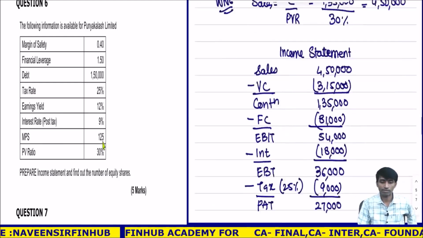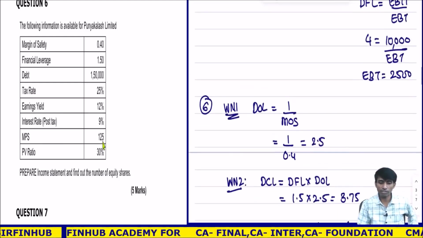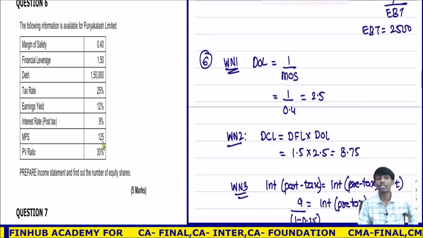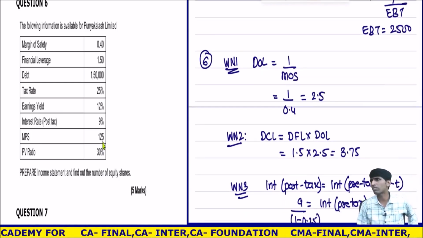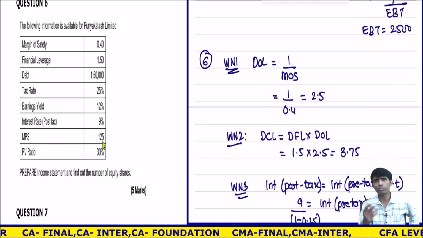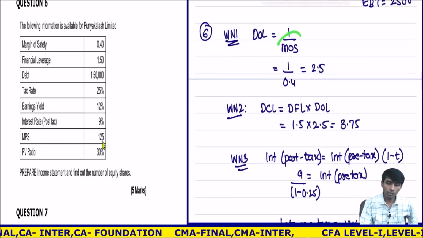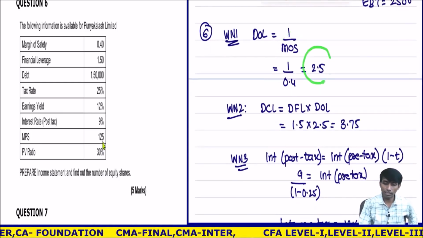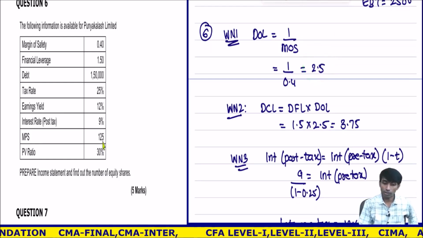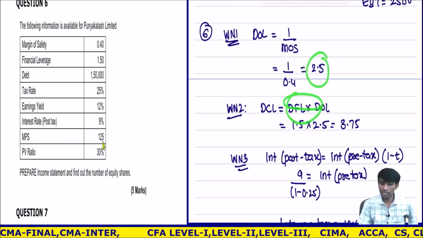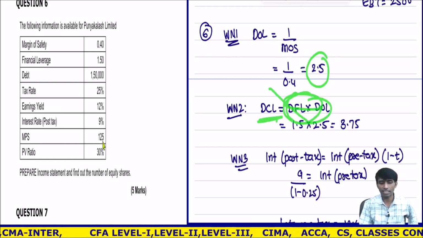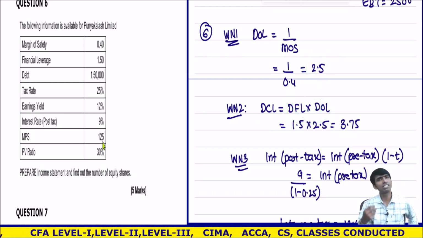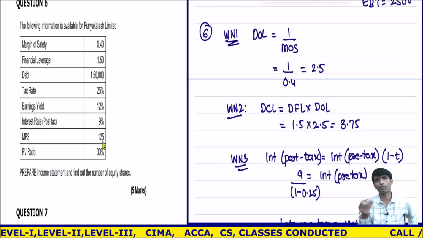Listen, coming back to where we started the question. Because there was an explanation, it took time. Otherwise, maximum 4 to 5 minutes, not more than that. I knew that MOS was given, so I could calculate DOL. Because I know DOL and DFL both, I can calculate DCL. Anyway, this was not useful, but still I calculated it, as a student solving it.